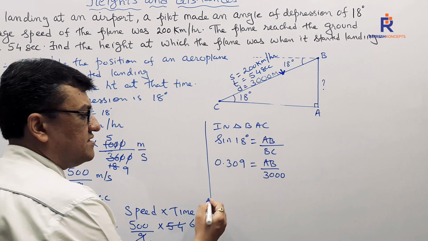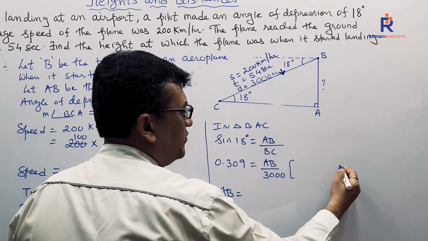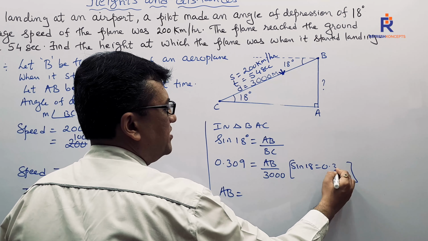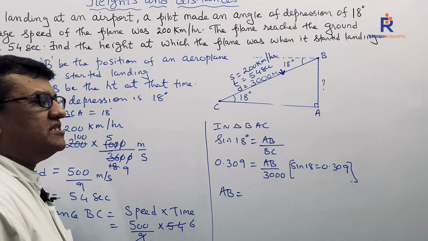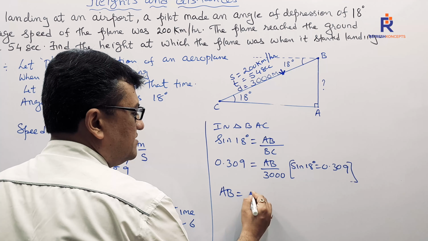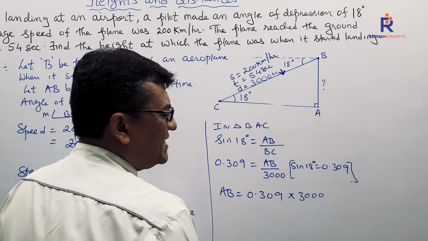So what is your answer? AB equals, you just better write down over here, the value of sine 18 degrees is 0.309. AB is 0.309 into 3000. Children, very simple calculation.